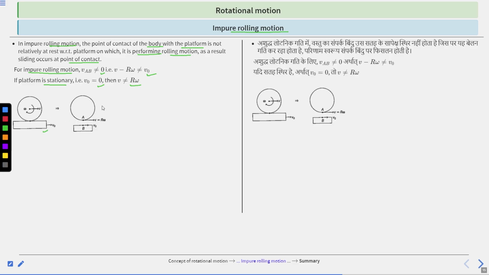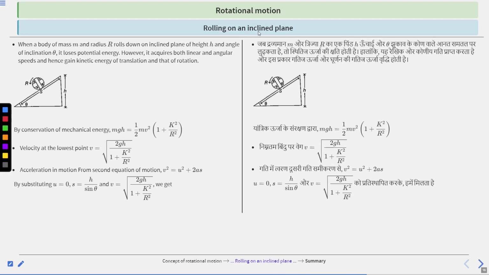When this is moving and this is at rest. Clear? Second is rolling on an inclined plane. When a body of mass m and radius r rolls down an inclined plane of height h and angle of inclination theta, it loses potential energy.